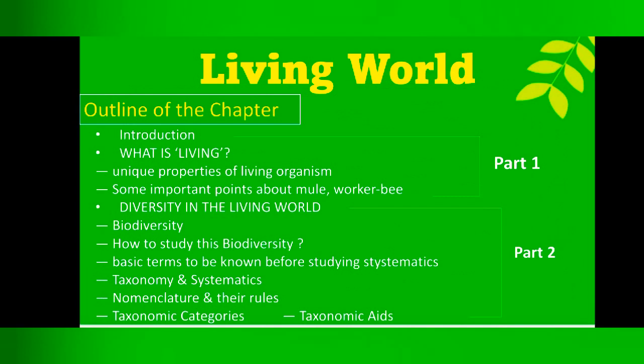Let's see the outline of this chapter. In the first part of this chapter, let's study what is living and unique properties of living organisms. In the next part, we are going to cover diversity in the living world. In that, let's learn about biodiversity, taxonomy and systematics, nomenclature and their rules, then taxonomic categories and aids. Okay, let's start, what is living.